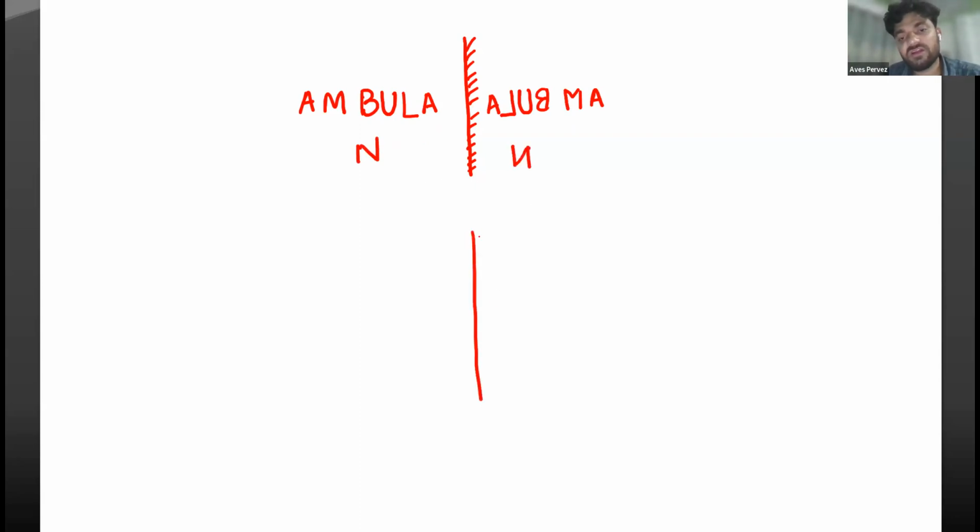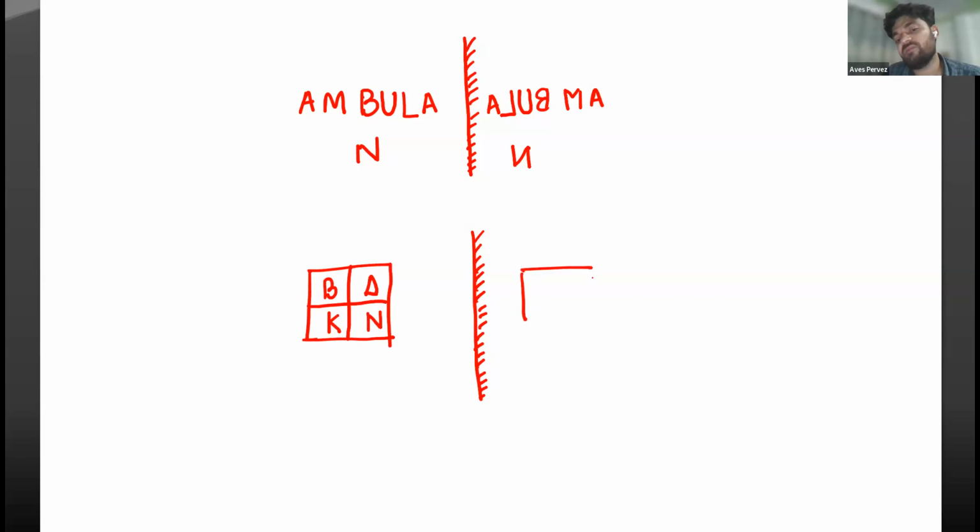If I'm making the image of this square having some objects inside it, like this B, this triangle, this K, and this N, the image formed will be as follows. This surface or this part is nearer to the mirror, so this will be coming near to the mirror.